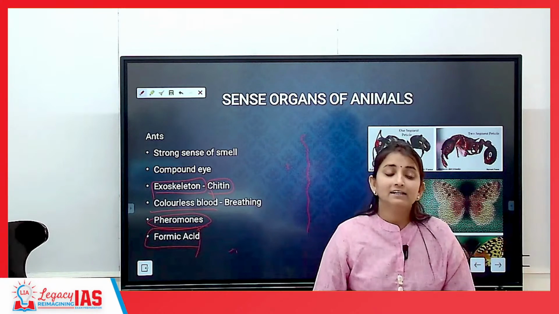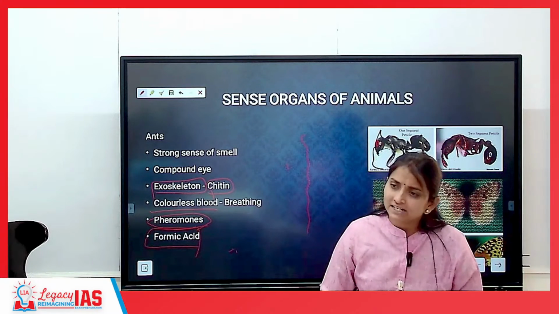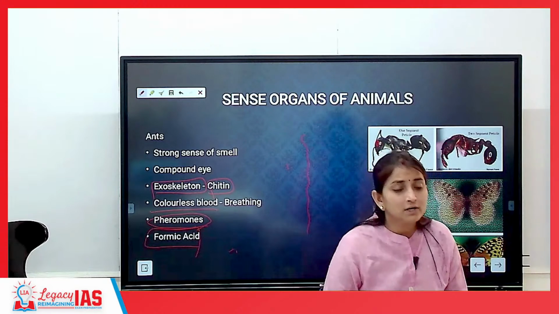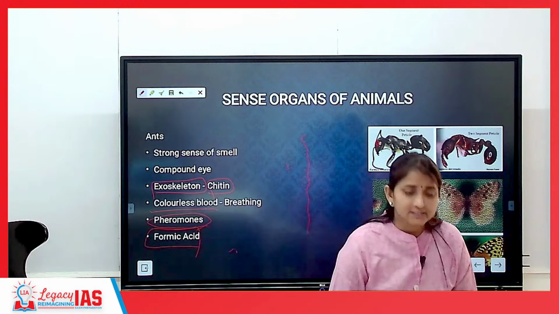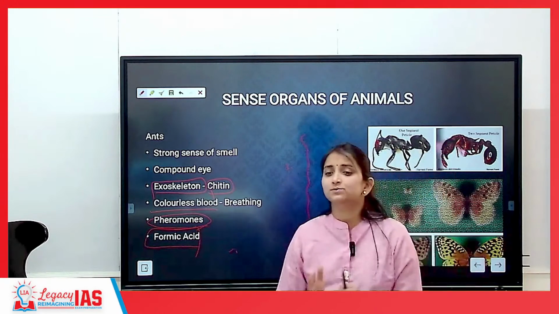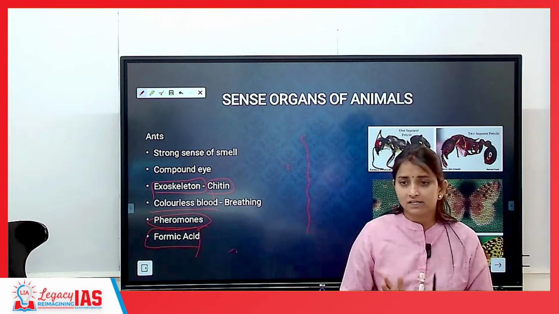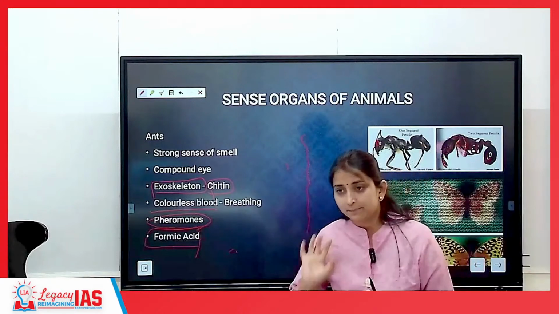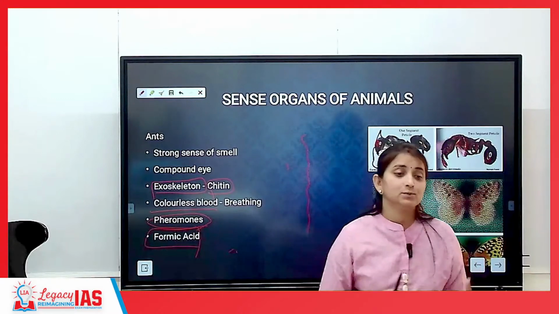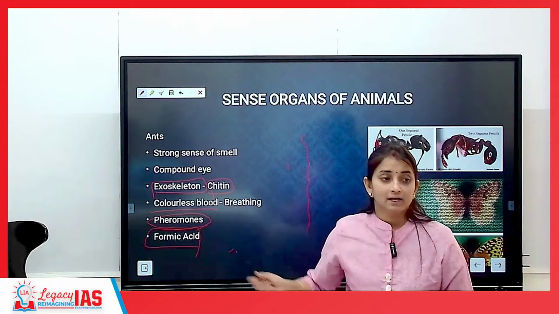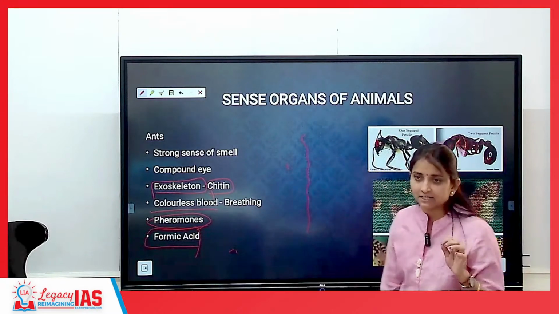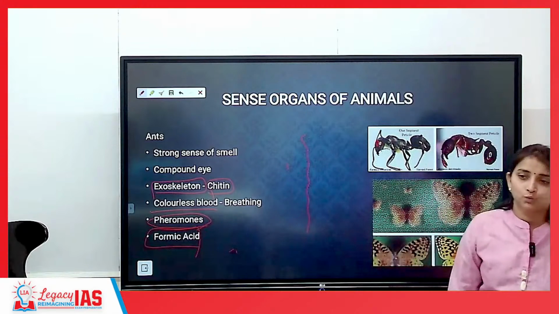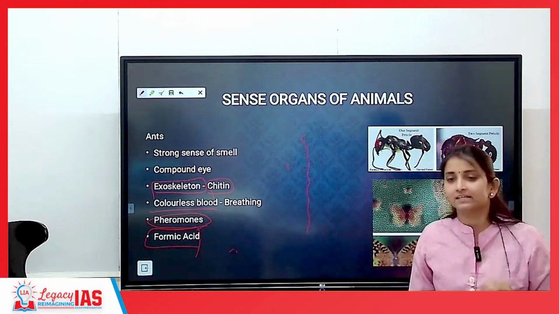And the pH, you know, what is an acid? Correct. Any substance whose pH value is less than 7 is called an acid, more than 7 is called a base. The formic acid's pH value, when you are bitten by an ant sting, is 2. And it is highly acidic in nature.